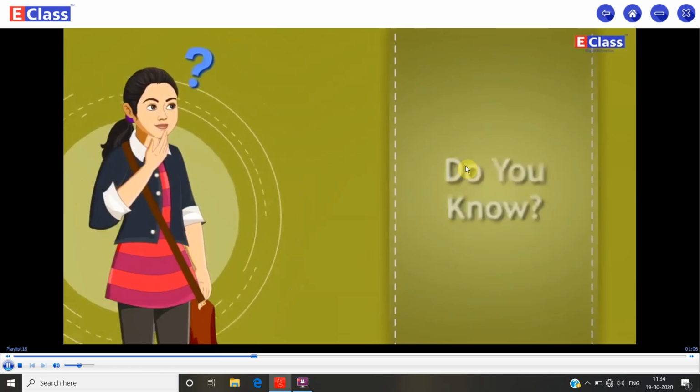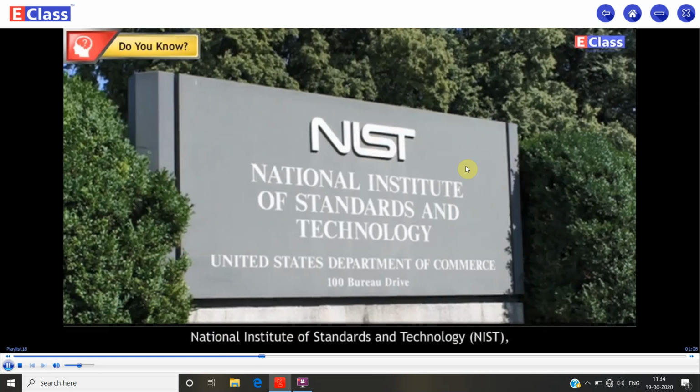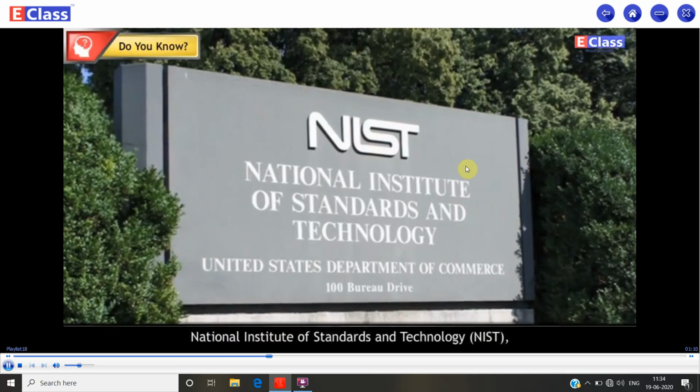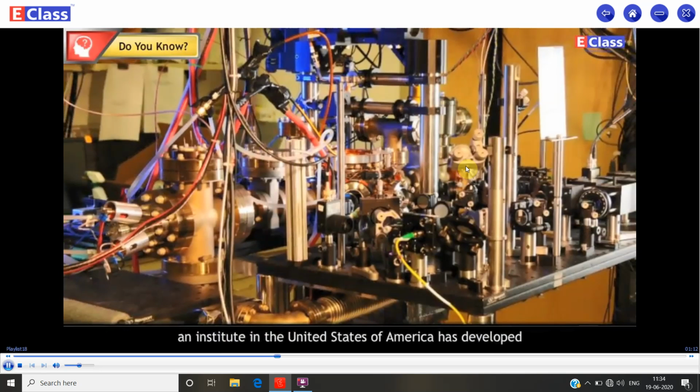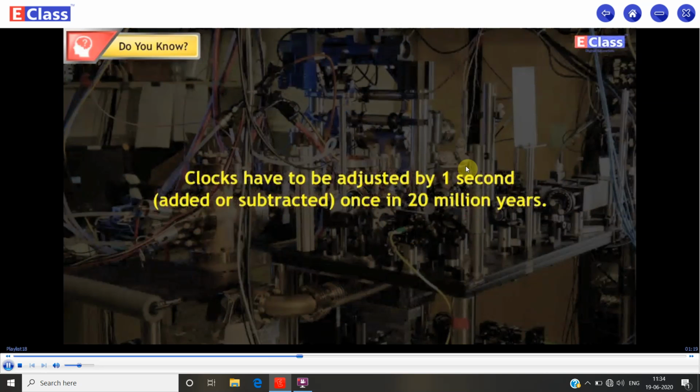Do you know? The National Institute of Standards and Technology, NIST, an institute in the United States of America, has developed the most accurate clocks in the world. Clocks have to be adjusted by 1 second, added or subtracted, once in 20 million years.